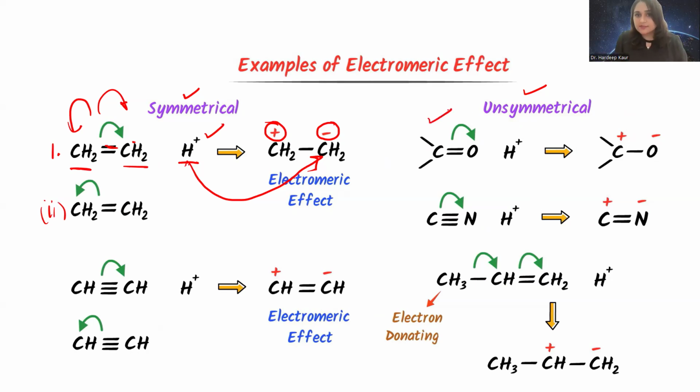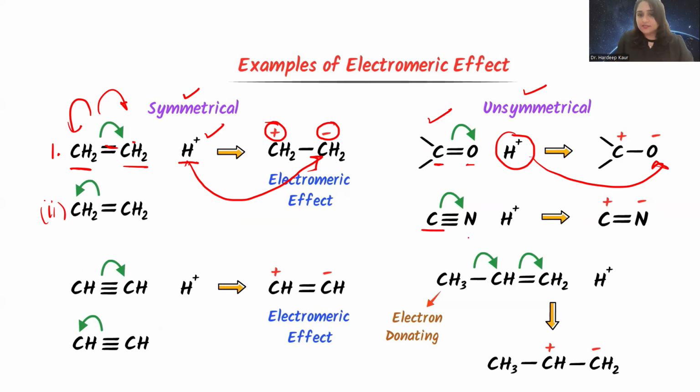But in this unsymmetrical case, you can see that this side and this side of the pi bond are not the same. Because they are different, the attacking reagent will go to only this carbon, because the transfer of the pi electron cannot be in the reverse direction. So it is an unsymmetrical attachment of the attacking reagent to the alkene, or the product.